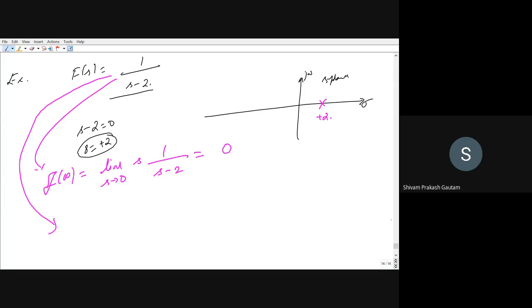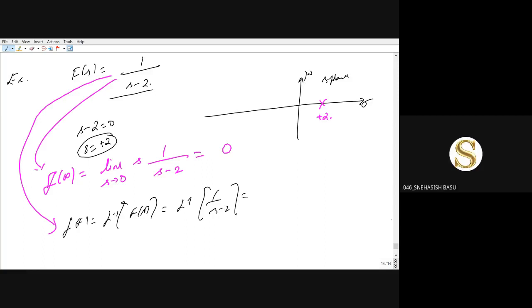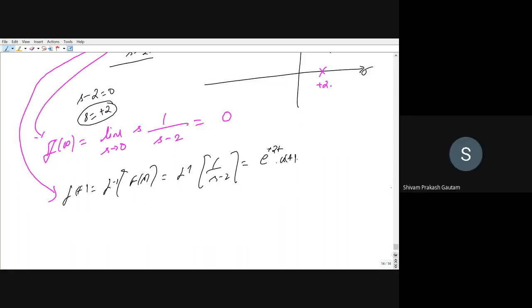Now, why is this answer wrong? Let us take the inverse Laplace transform. f(t) is the inverse Laplace transform of F(s), which is the inverse Laplace transform of 1/(s-2). This is e to the power 2t times u(t). Now f of infinity is e to the power 2 times infinity, which is infinity. So the result we get here is infinity, and the result we got earlier was 0.